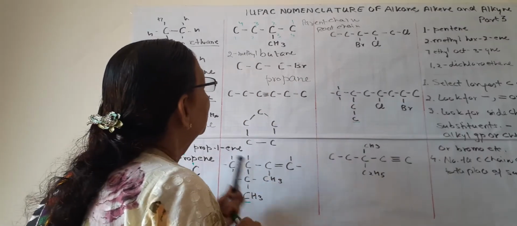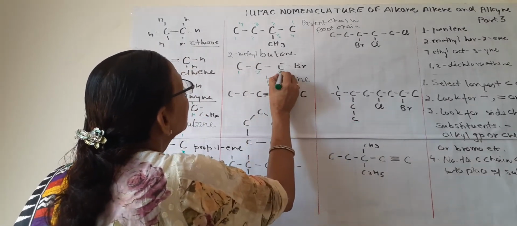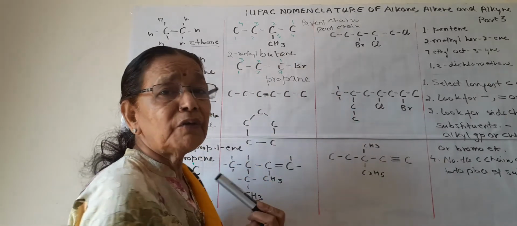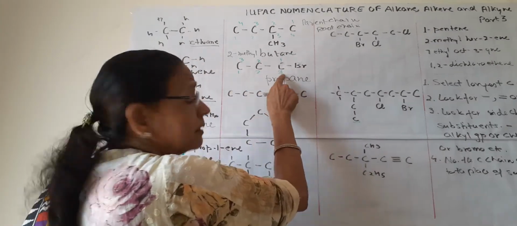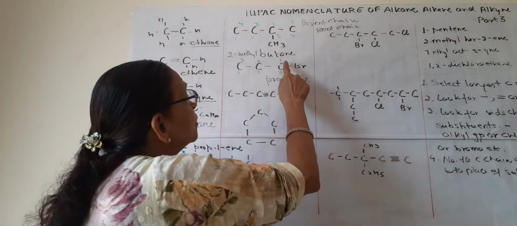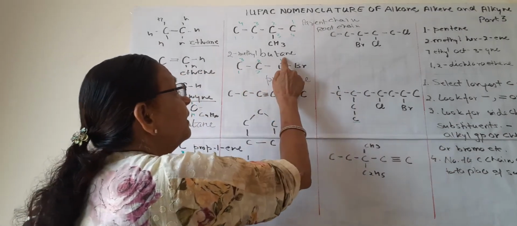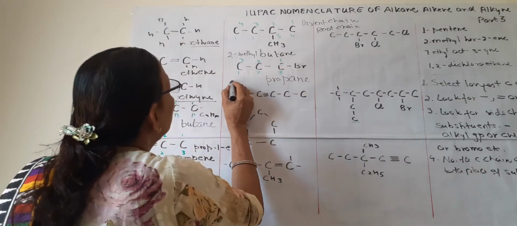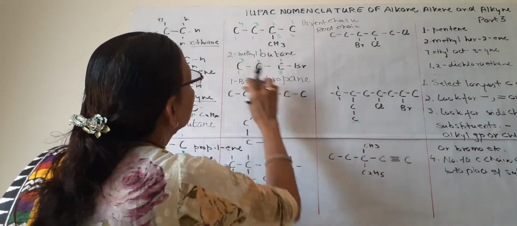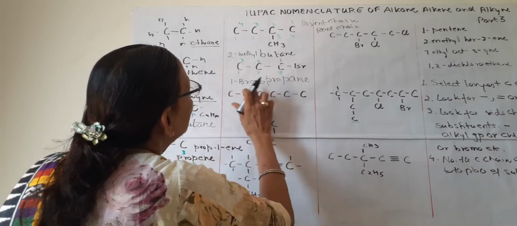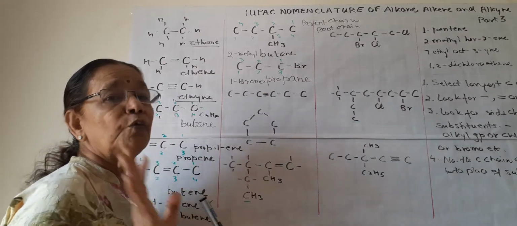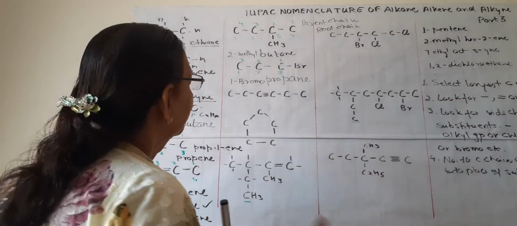So on first carbon, it may be 1, 2, 3, backward 1, 2, 3. So we have to mention the position of bromo, but if we take this position, it will be 3 bromo, but we have to take the lowest. So if we take from this side, it is first. So we will write 1 dash bromo propane. It is propane because no double bond. So 1 bromo propane.